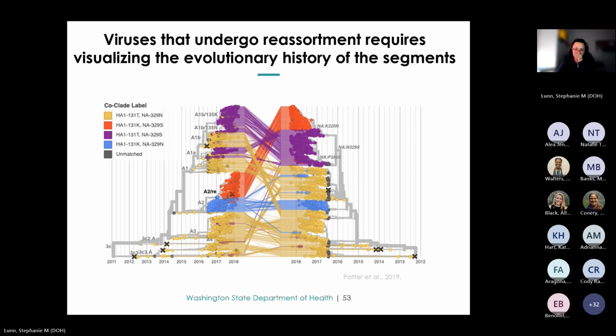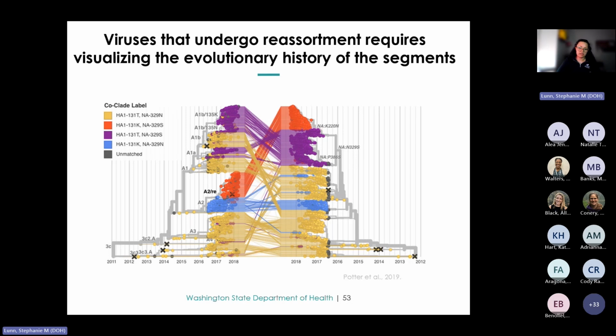So the figure you see here depicts the outbreak from the 2017 to 2018 North American influenza season, which led to significant hospitalizations and deaths, more so than any year since I think the 2009 H1N1 pandemic. And this figure includes a time-scaled phylogenetic tree. You can see time here on the x-axis, for the HA here on the left, and then the NA tree here on the right. And then the colors are going to indicate specific genotypes.